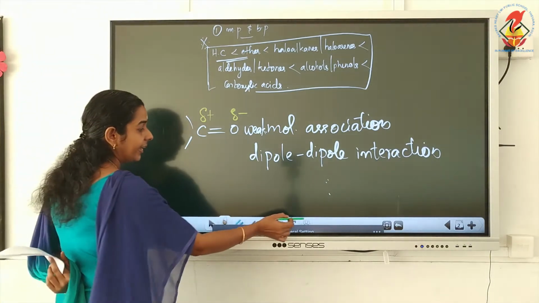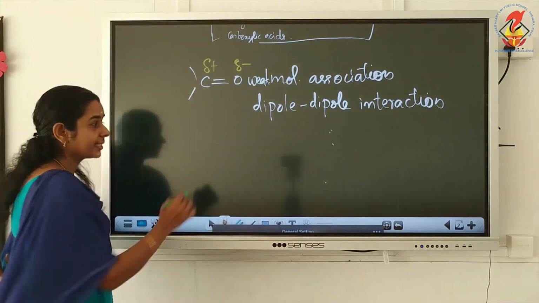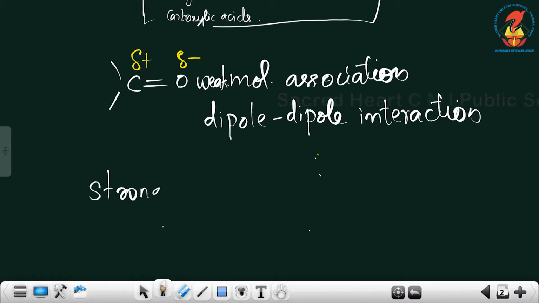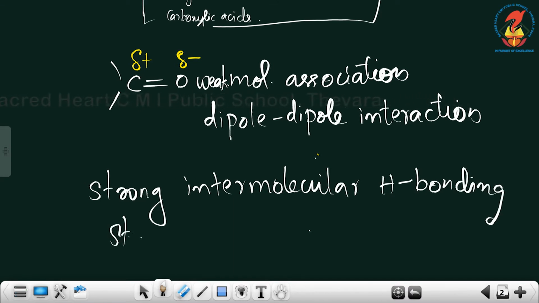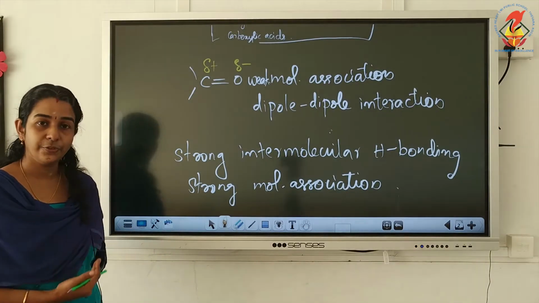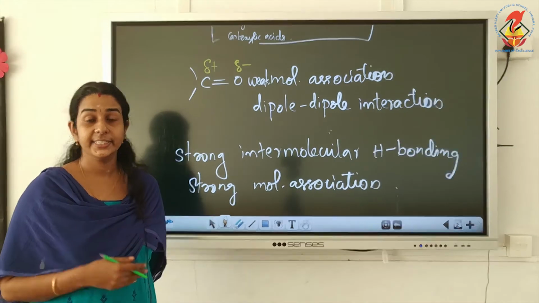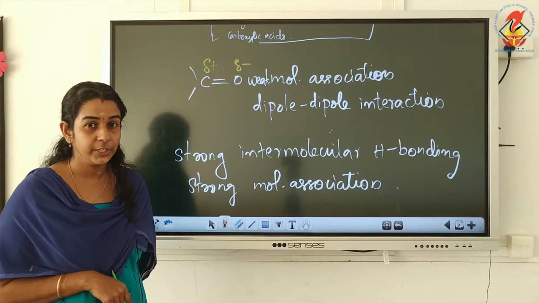Because in alcohols, phenols and carboxylic acids there is strong intermolecular hydrogen bonding or strong molecular association. So alcohols, phenols and carboxylic acids are having higher melting point and boiling point than aldehydes and ketones. What is the reason?